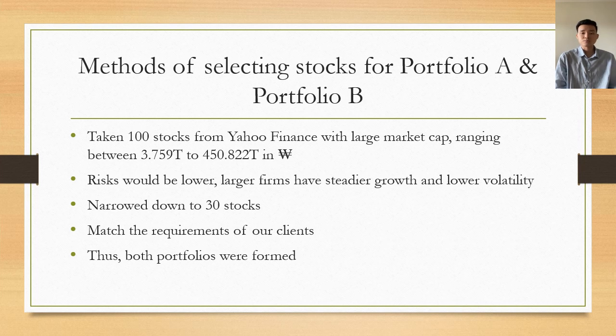By taking stocks with a large market cap, risk will considerably be lower as larger capitalization will provide steadier growth and lower volatility and be able to withstand downturns without facing any bankruptcy, compared to those stocks with medium to small market capitalization. We have then narrowed it down to 30 stocks from a sample of 100 stocks to meet the client's constraints in the portfolio. Therefore, Portfolio A and B will form.